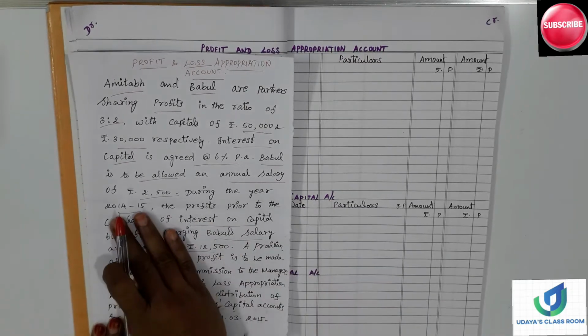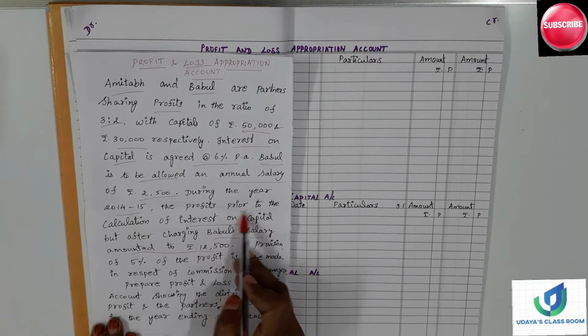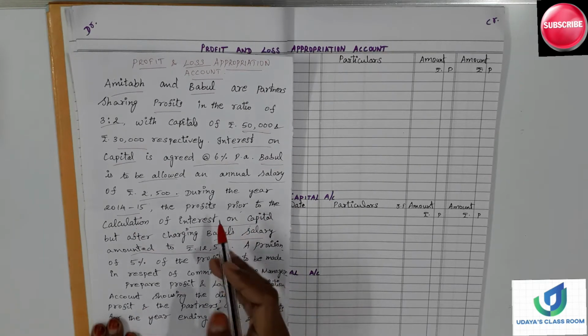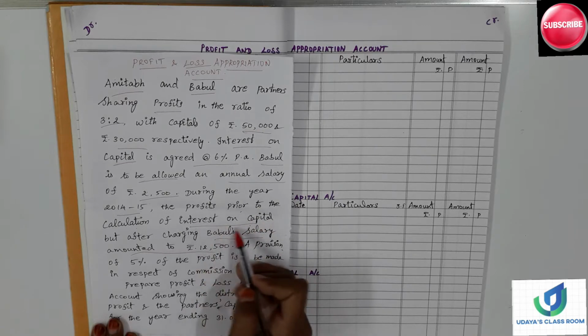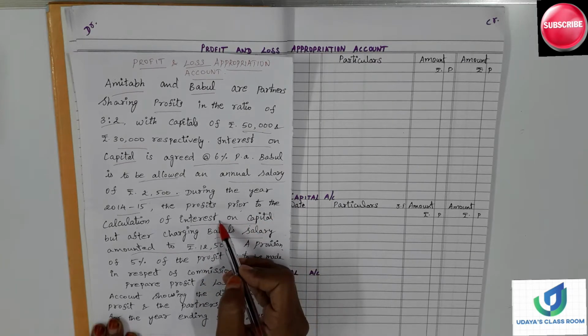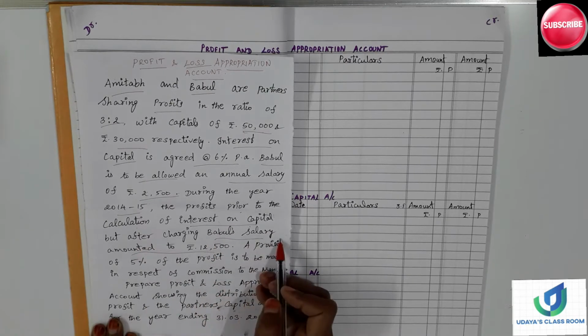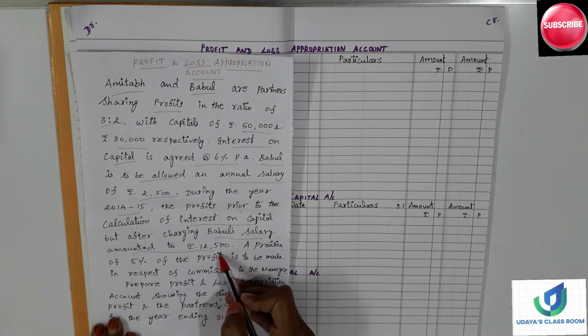Here you need to concentrate on one thing. Profits prior to the calculation of interest on capital, which means before the calculation of interest on capital, the profit was, but after charging Babul's salary, amounted to rupees 12,500.